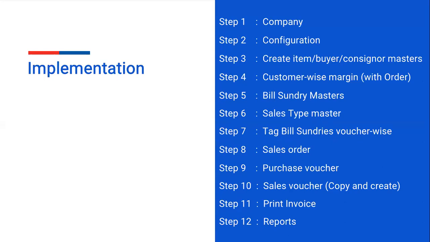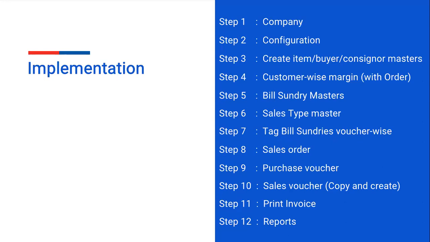Step 4, customer-wise profit margin with order. In case of with-order consignment, you can set a customer-wise profit margin. Without order, we can set bill sundry masters. Step 6, sale type master. You can set party-wise and item-wise sale type master. You can tag the sale type master item-wise on the basis of the item.